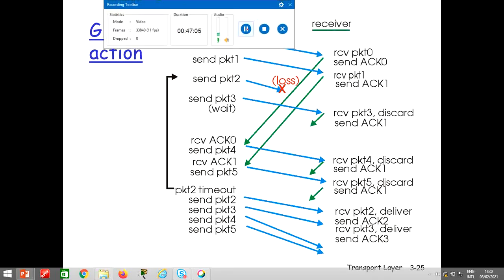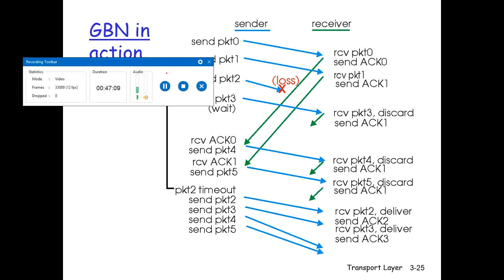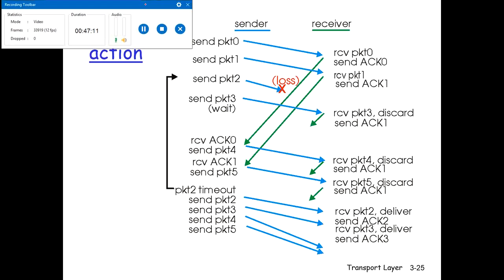Alright, so go back N, let's understand over here. In this figure, the sender sends packet 0. For example, let's assume that there is a buffer size of 3 packets to send. So it sends packet 0, packet 1, packet 2 and packet 3, 4 packets at a time. Now it waits because the buffer is full. Now packet 2 is lost in between.